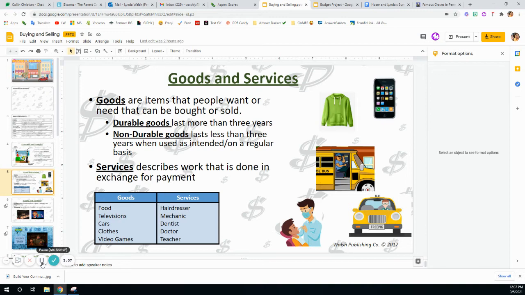Services describe work that is done in exchange for payment. So some examples of a good are food, televisions, cars, clothes, video games. Examples of services would be hairdresser, mechanic, dentist, doctor, or teacher.